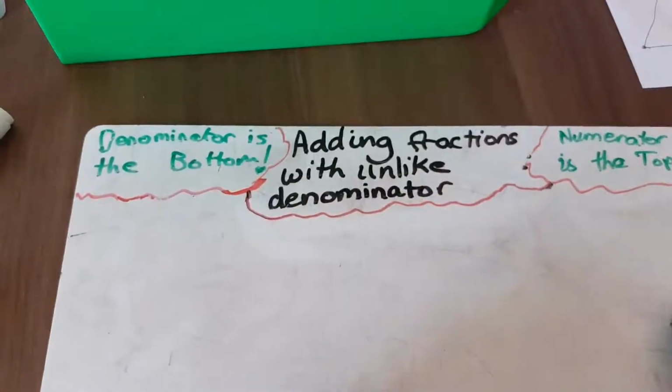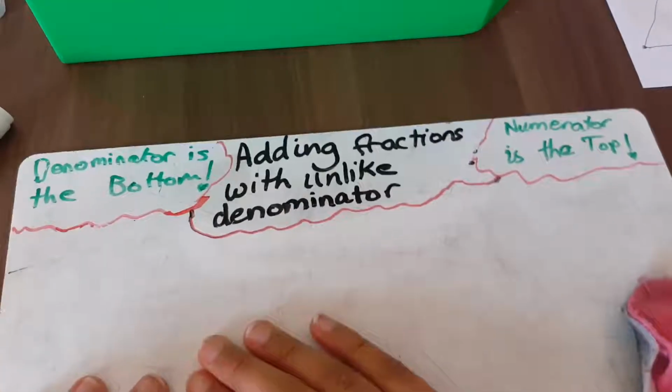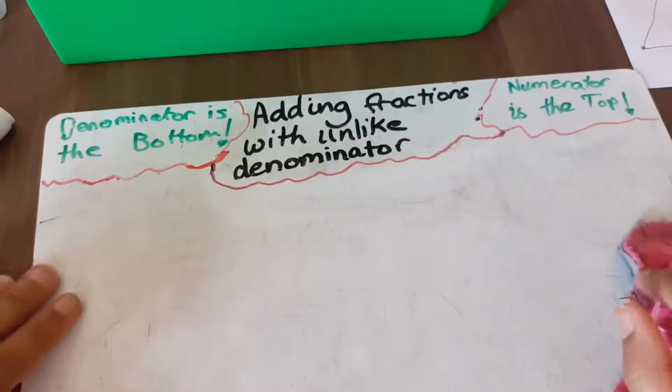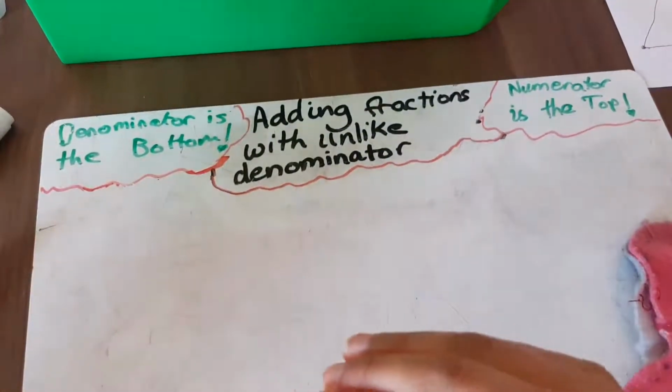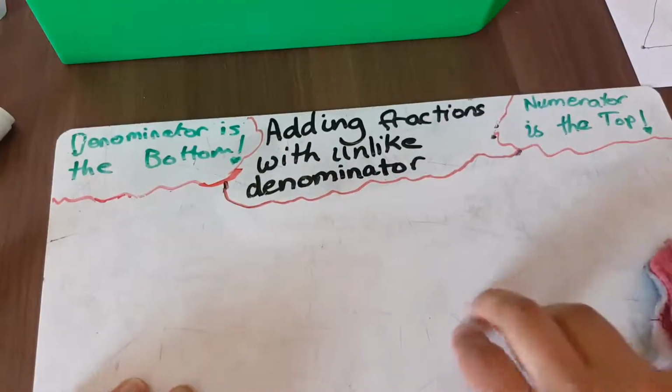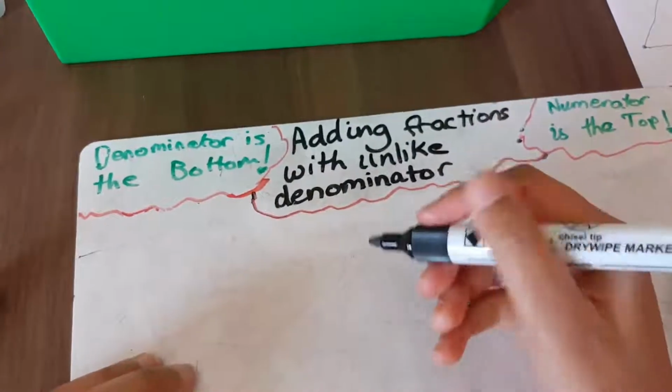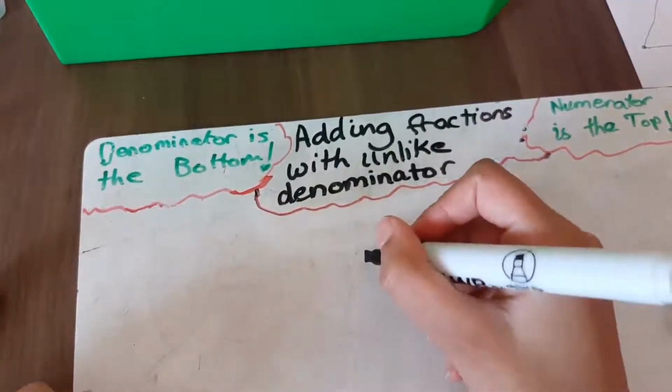My friends, and today we're going to be doing adding fractions with unlike denominators. If you've seen my last one, we were doing adding fractions with like denominators, and this time we're doing unlike denominators. I'm going to give you guys an example, and like what we did to start the video last time,